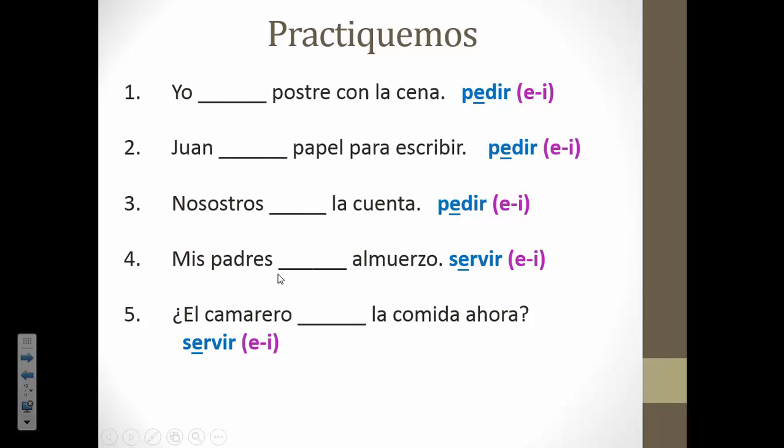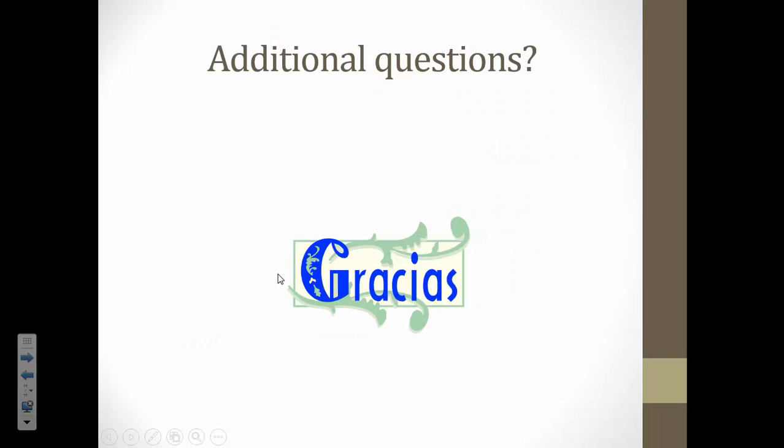Tres. We ask for the check. Okay, remember we do not stem change in nosotros, so for this one we'll leave the E in and it will say nosotros pedimos la cuenta. Okay, cuatro. My parents serve lunch. Okay, so for this one we need to stem change and conjugate. So sirven would be the correct form. And then the last one, is the waiter serving the food now? So again, we need to stem change and conjugate. So here we'll say sirve.